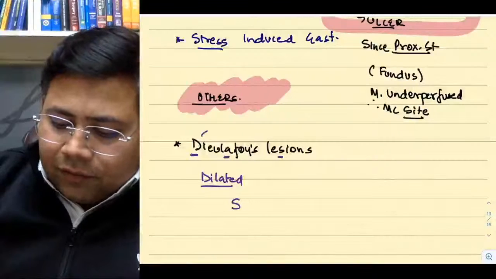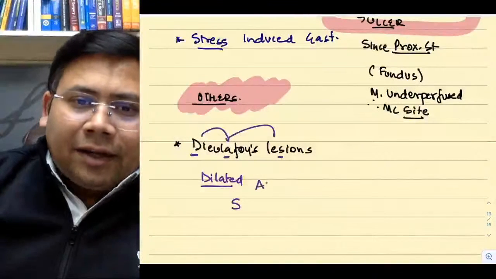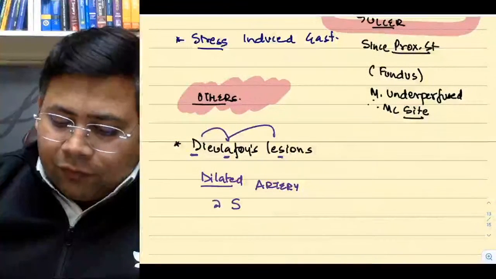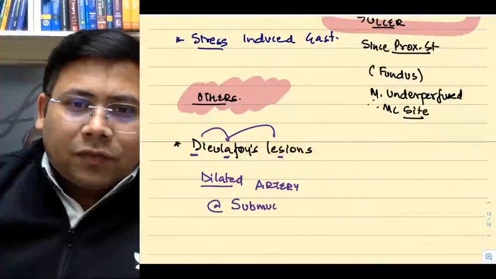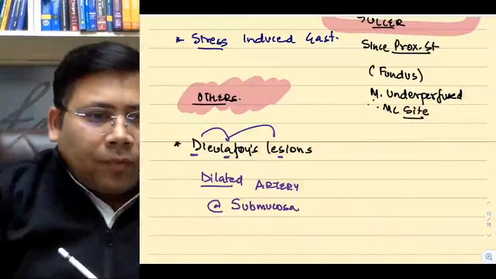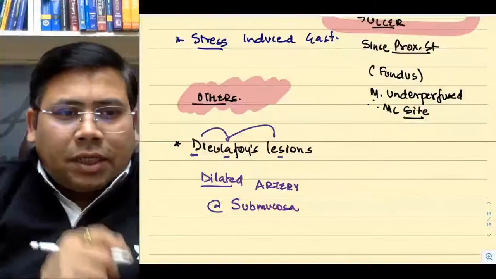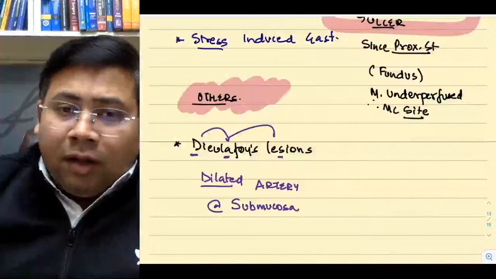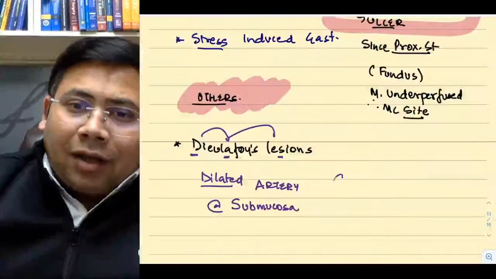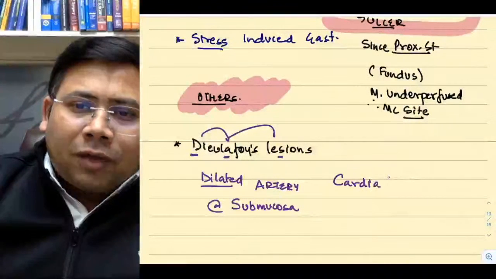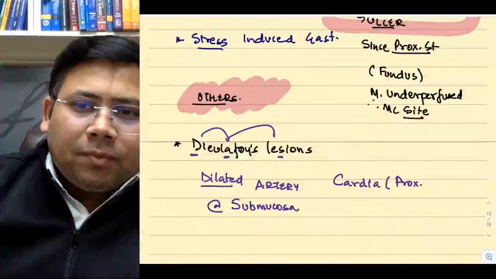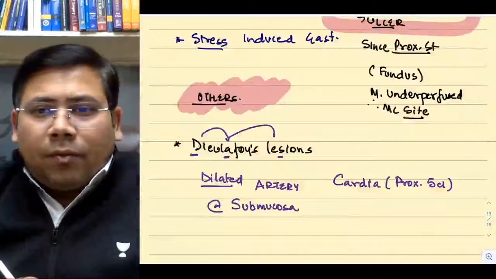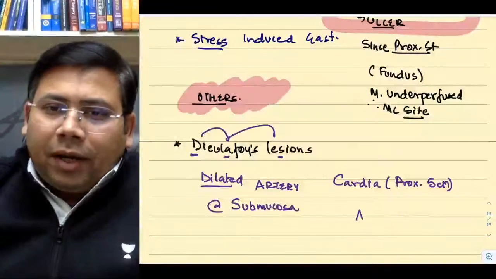Can you see 3 words? DAS: dilated artery or arteries at the level of submucosa. Yes or no? Submucosa. This is very important. Dilated. Remember, this is not a venous bleed. Cardia is the most common site, or you can say proximal 5 centimeter is the most common. Remember, antrum is spared.